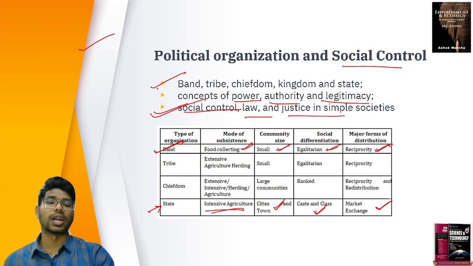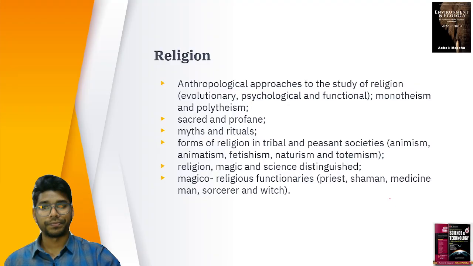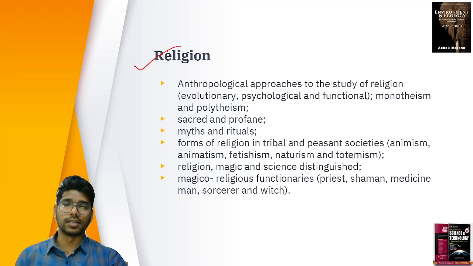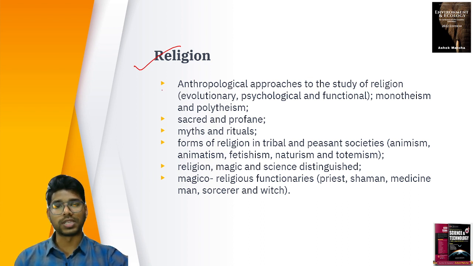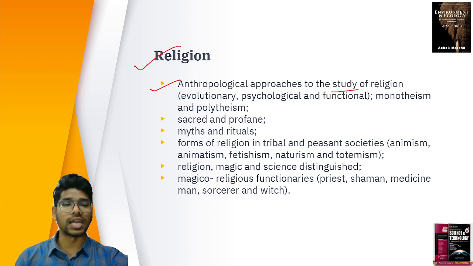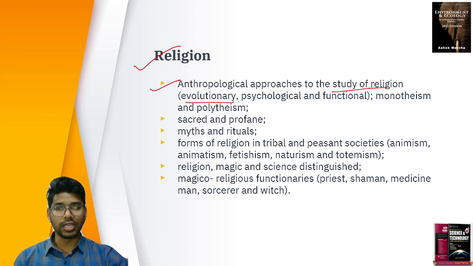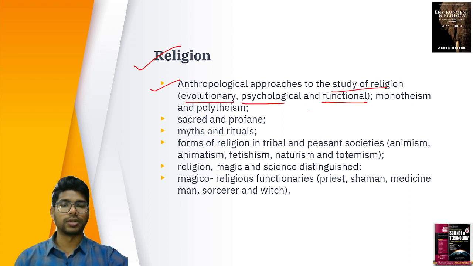So this political organization and social control is studied. The next is religion, another social institution. We discuss here how religions have actually formed. What are the theories which we have? In this we study anthropological approaches to the study of religion: evolutionary, psychological, and functional.